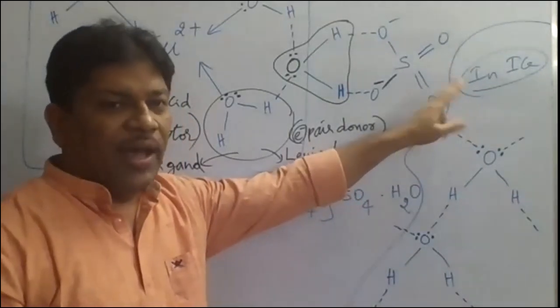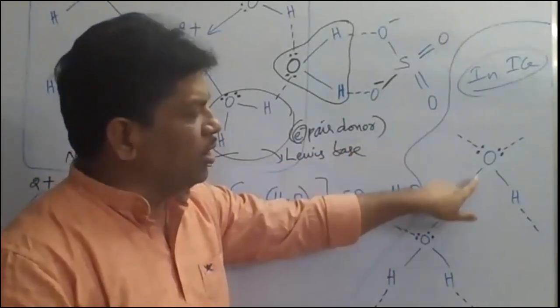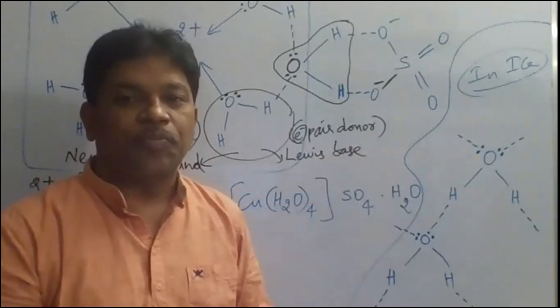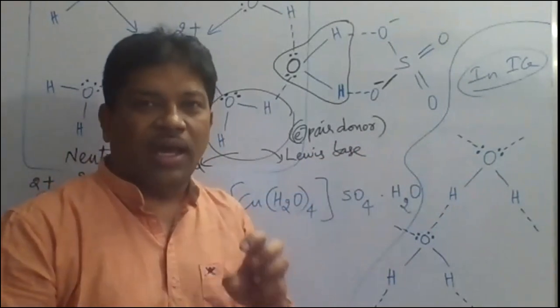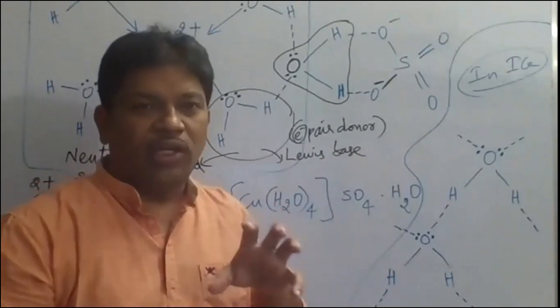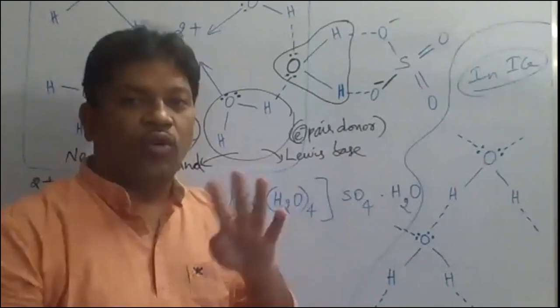Ice. So in ice, if you observe, each H2O molecule, each water molecule, has a total of 4 hydrogen bonds around it. Each water molecule in ice contains how many hydrogen bonds around it? One water molecule can form a total of how many hydrogen bonds? 4 hydrogen bonds.